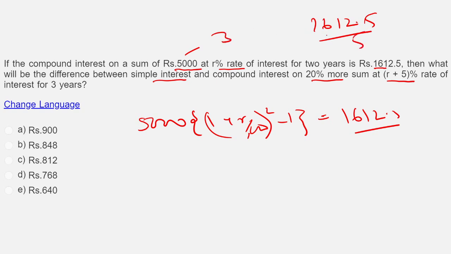What is this? 5 3s are 15. 11 means 5 2s are 10. Again 12 means 5 2s are 10 and 5 5s are 25. This is what you will get. This has to be divided by 5000, right? So this will come as 0.3325. This one will kind of get added.